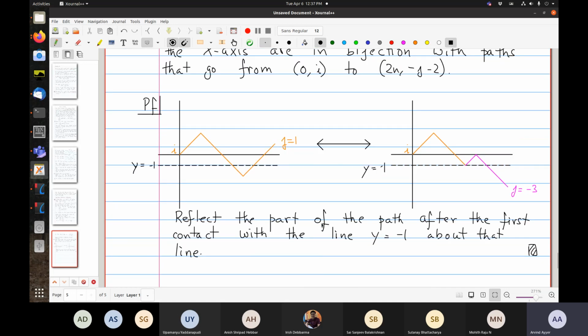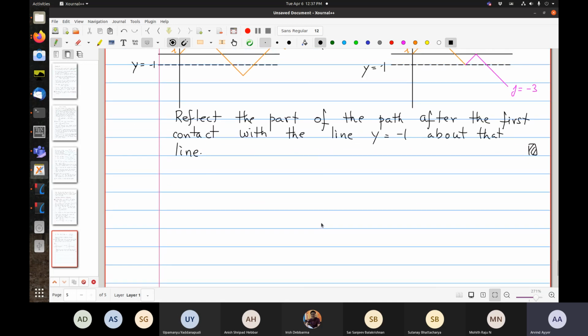Okay, so why was this considered? This was called the ballot problem. So, context.